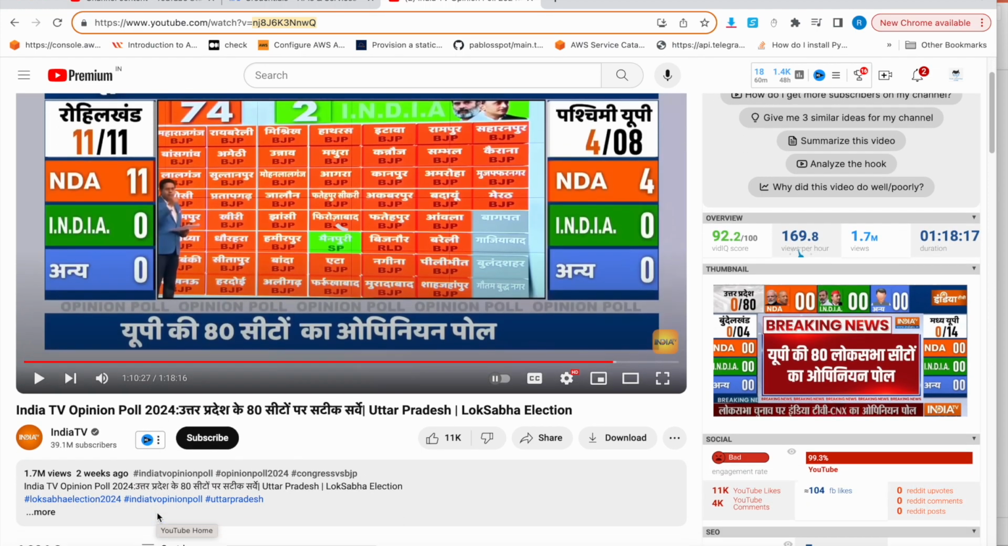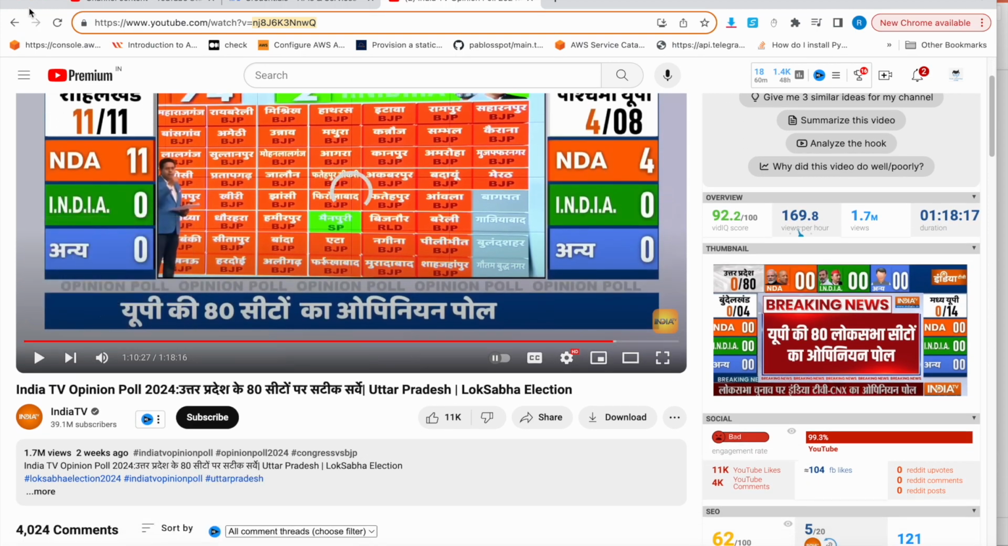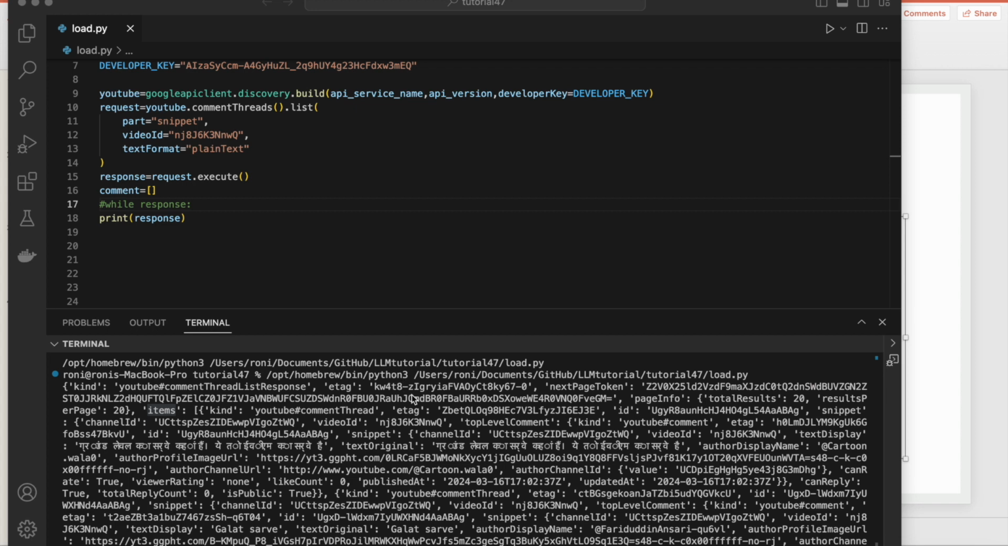So there are a total of 4000 comments, so you have to iterate. Basically, every response has something called a next page token. You have to use the next page token to get the rest. These items are actually holding the data. So what we'll do is a while loop on the response, and inside that we'll create a list.